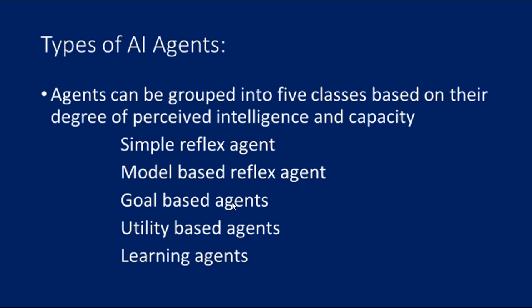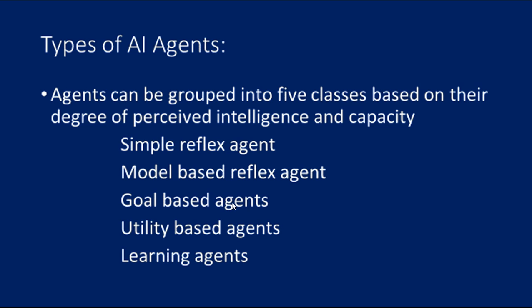An agent is defined as someone or something that makes something happen. A bee taking pollen from flower to flower is an example of the bee being an agent for pollination. Agents can be grouped into 5 classes based on their degree of perceived intelligence and capabilities. All these agents can improve their performance and generate better actions over time.